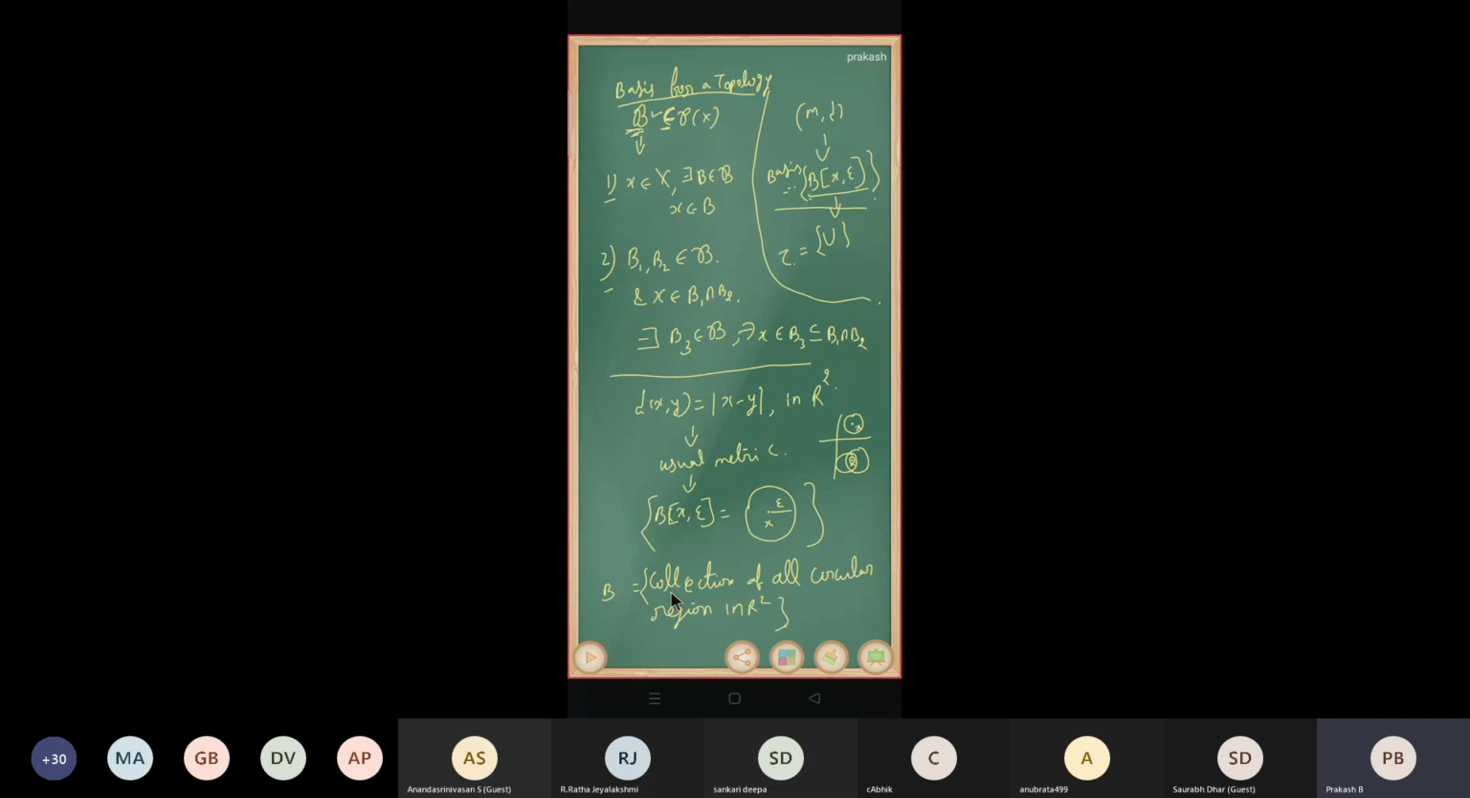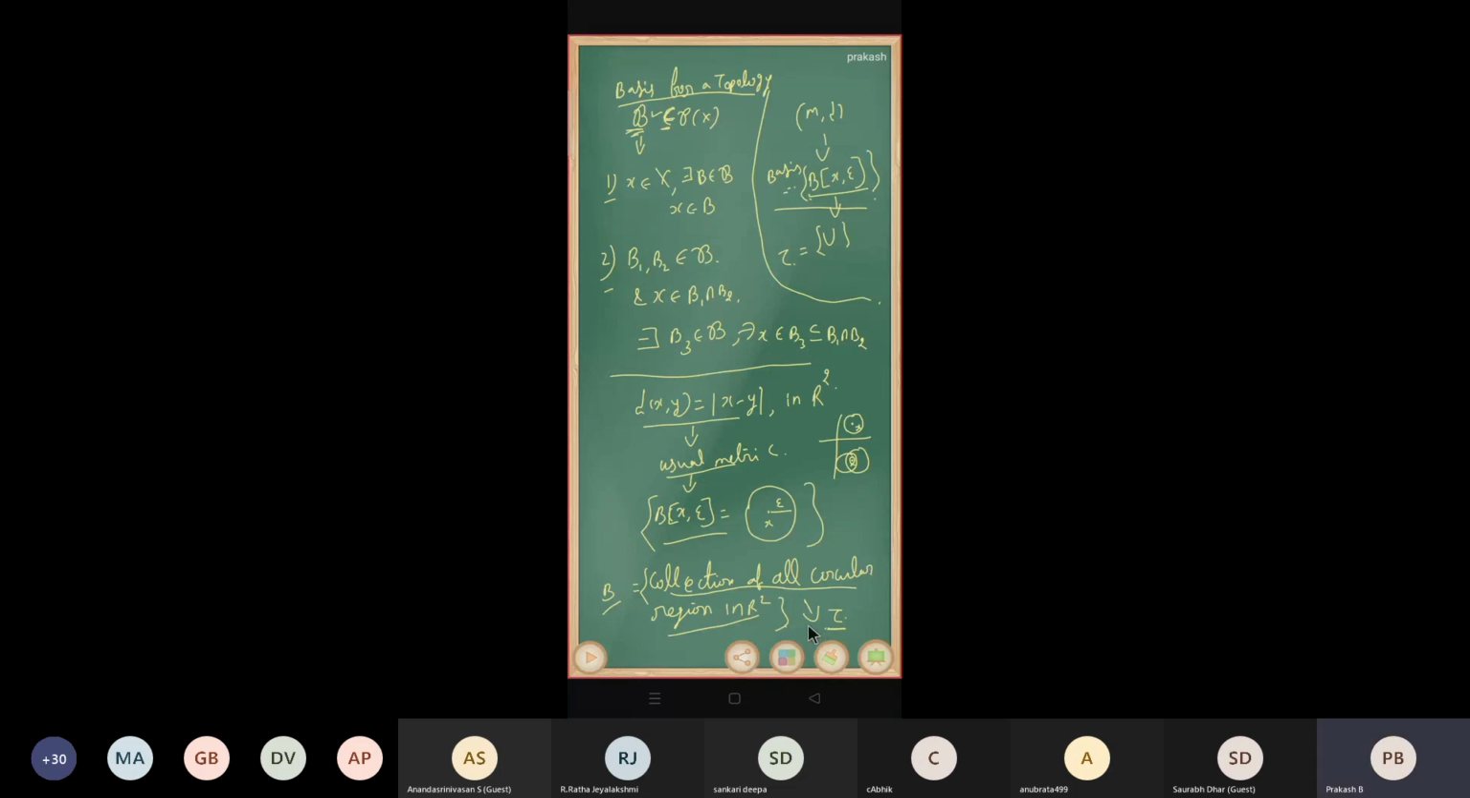Okay, so from this basis we can form a topology. I already told you that this collection is nothing but the open balls. So from the open balls we form a topology, and this metric is called the usual metric. Therefore this topology is called the usual topology or standard topology, right? If you collect the circular regions and generate the topology, that topology is called the usual topology or standard topology. Now we are going to see how to generate a topology from a basis, right?